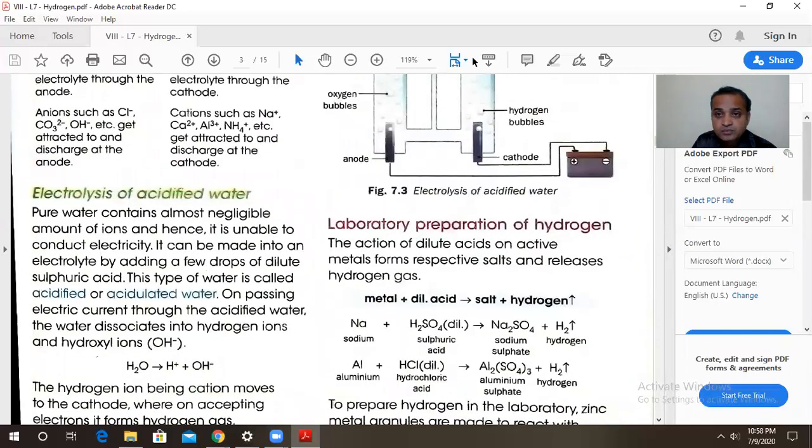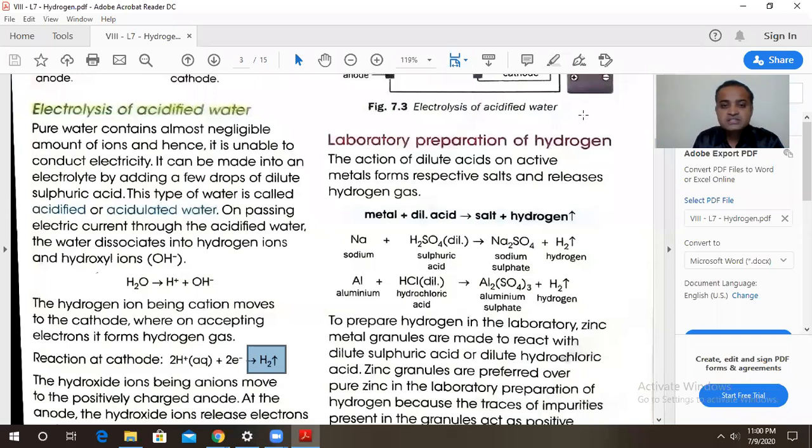Very nice. Now, dear friends, let us see the laboratory preparation of hydrogen gas. Once we start with our practicals, we can also generate hydrogen gas in the laboratory. How? Let us see the reaction. Metal plus dilute acid like HCl, H2SO4. We have to carry out these reactions under the supervision of your educators. So metal plus dilute acid will form salt and hydrogen. Salt and hydrogen gas will be given out.